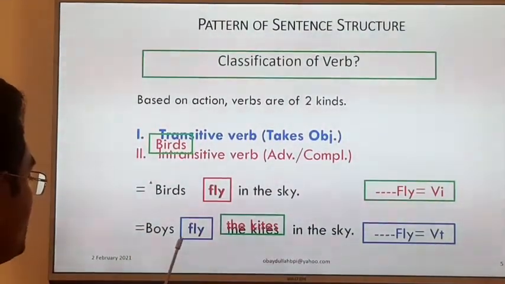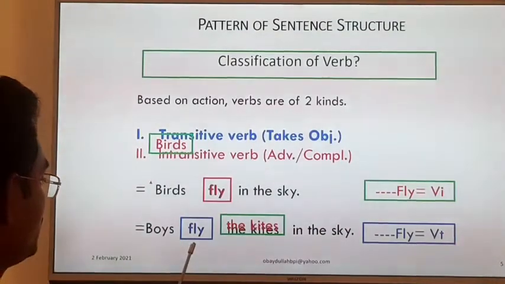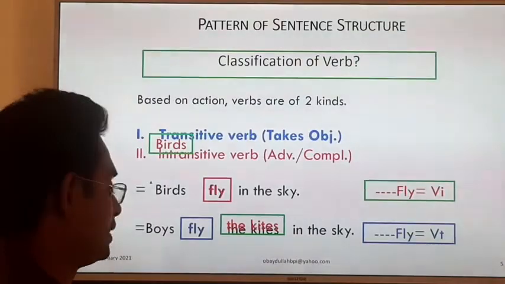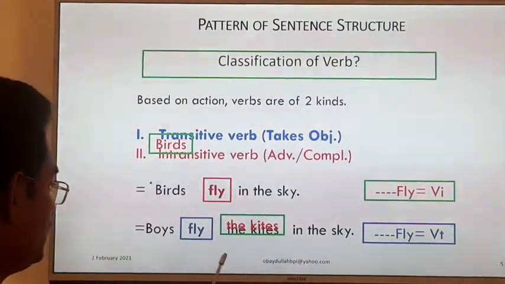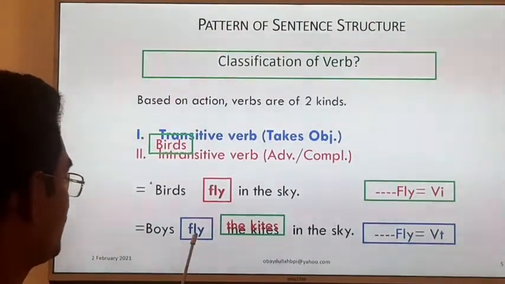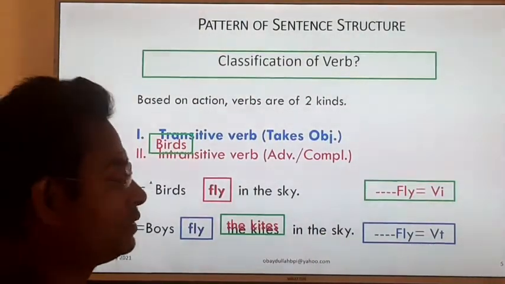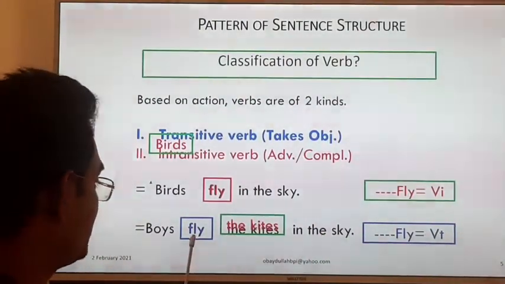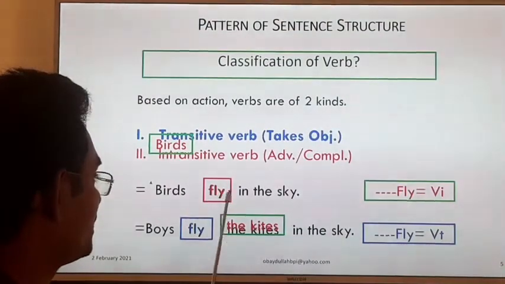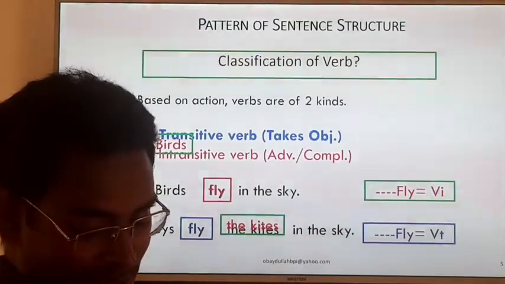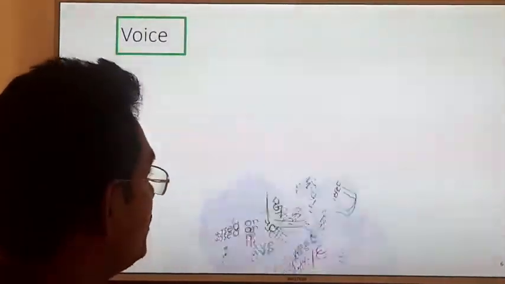The kites are flown in the sky by boys. Okay, again, the kites are flown in the sky by boys. Okay, this is the correct answer, but we cannot change the voice of the intransitive verb. So let's start. Let's go to the second.